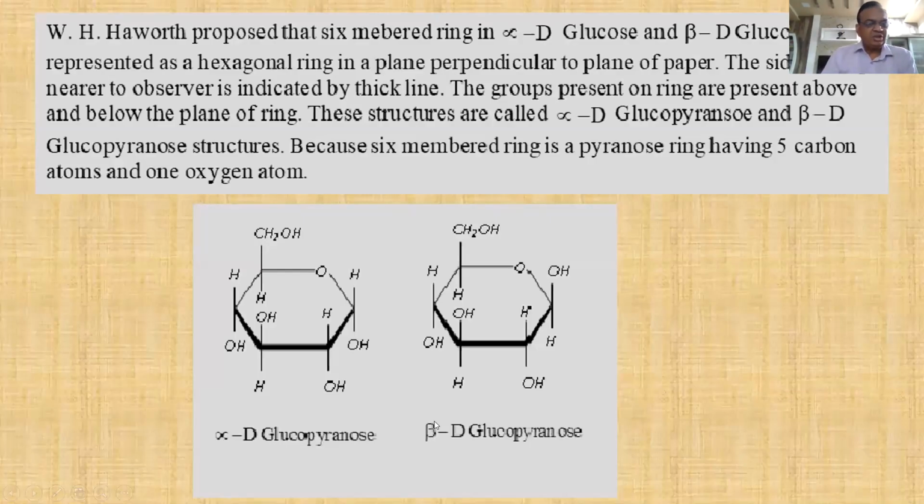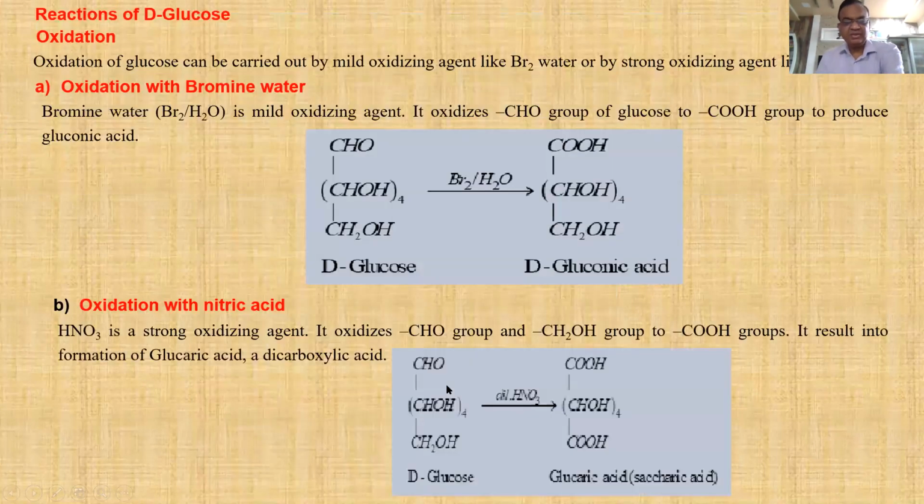Now Haworth also proposed the same structure, alpha D glucopyranose and beta D glucopyranose. So what he did, he showed these 4 carbons which are nearer to the observer by shaded lines. These 4 carbons which are nearer to the observer are shown by shaded lines by the scientist Haworth. This is done by Haworth.